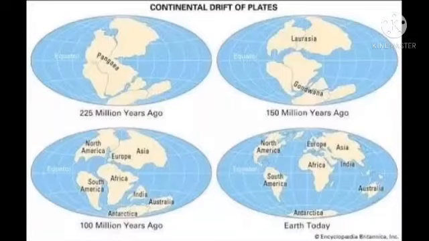So the massive supercontinent split into the land masses we recognize today, like the 7 continents: Africa, South America, North America, Australia, Antarctica, Asia and Europe. So, the massive supercontinent was split into 7 continents.